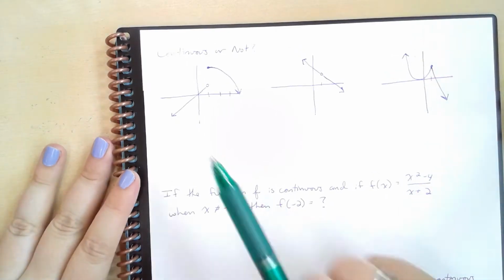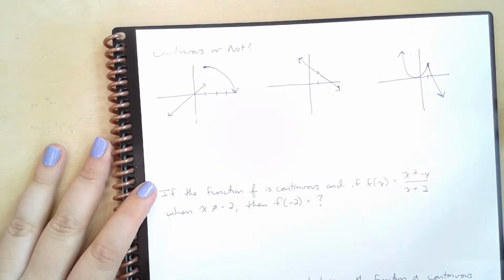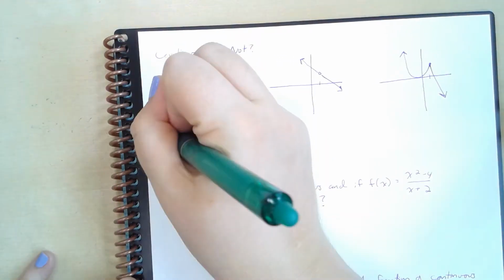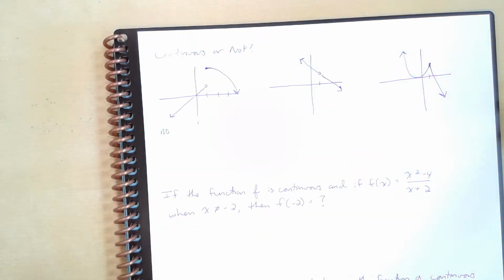Tell me, is this continuous or not? Yes or no? Take a moment and think about that. Pause. Come up with your answer. If you said no, you are correct. It's a jump discontinuity, but let's actually prove that.